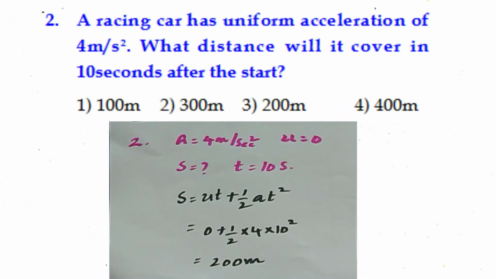A car has a uniform acceleration of 4 meters per second square starting from rest. U is equal to 0. What is its displacement in 10 seconds? So accelerated body, we need to find the displacement. What is the formula? S equal to ut plus half a t square. It starts from rest, initial velocity equal to 0, put 0 here, plus half into a means 4 into t square means 10 square. So we will get 200 meters.